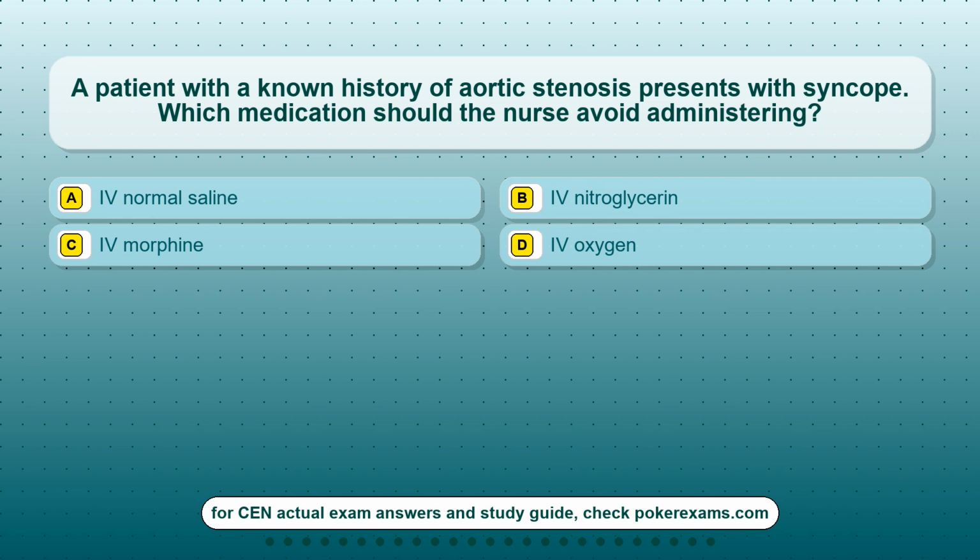Question 4. A patient with a known history of aortic stenosis presents with syncope. Which medication should the nurse avoid administering? Option A, IV normal saline. Option B, IV nitroglycerin. Option C, IV morphine. Option D, oxygen.